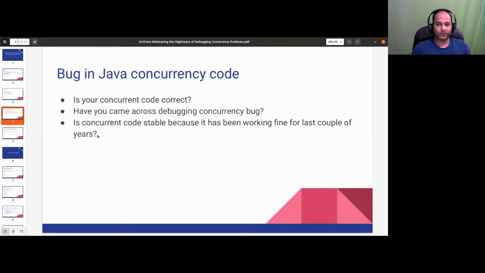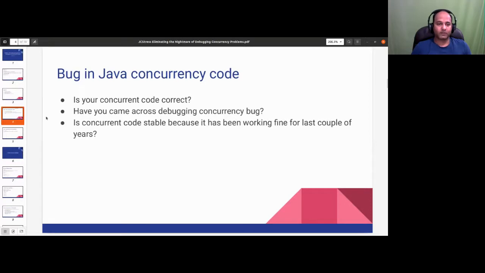Also, if your application has been working in a production environment for a couple of years, it doesn't mean your concurrent code is correct. There are problems I have seen even in JDK code, and recently there are some problems fixed in JDK code as well.